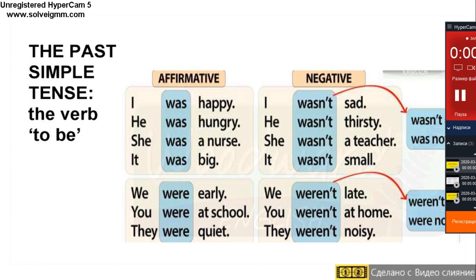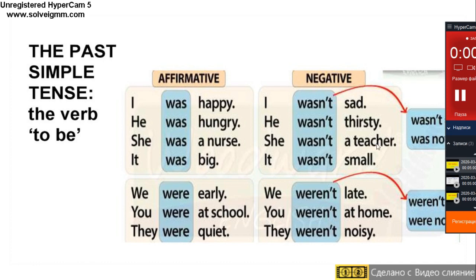He wasn't thirsty. She wasn't a teacher.